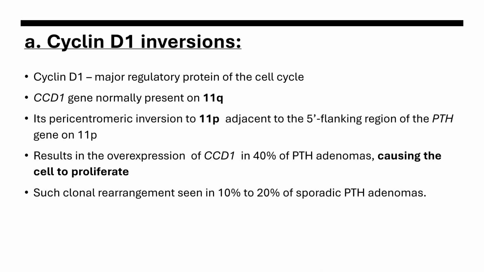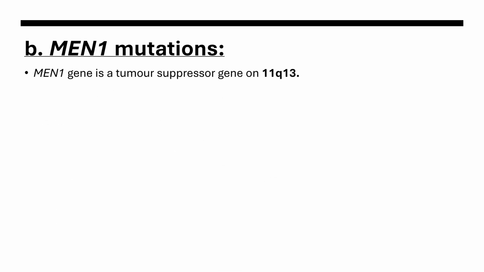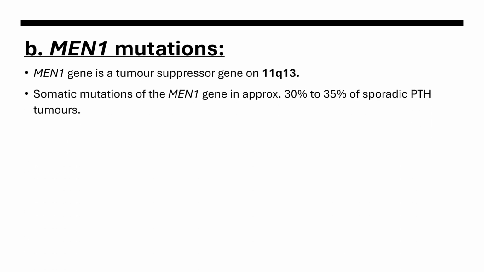such types of clonal rearrangement are seen in 10 to 20% of sporadic parathyroid adenomas. Next, the MEN1 mutation. The MEN1 gene is a tumor suppressor gene that is present at 11q13, on the long arm of the 11th chromosome, and somatic mutation of this gene occurs in about 30% to 35% of sporadic parathyroid tumors, and we saw that about 10 to 20% of sporadic parathyroid tumors come with the pericentric inversion of the cyclin D1 gene that we discussed earlier.